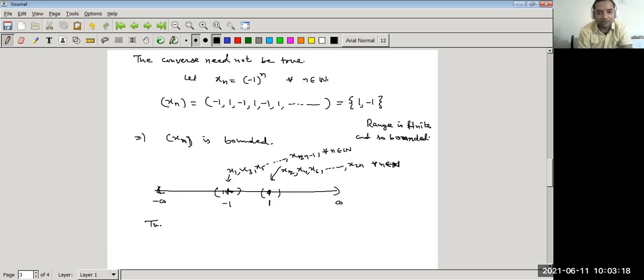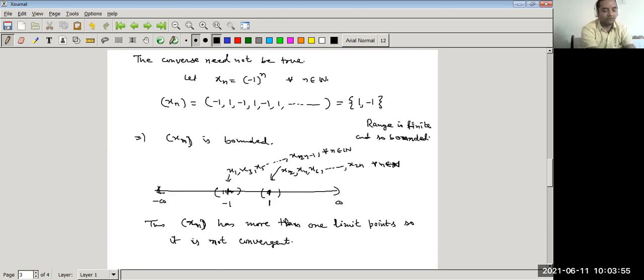Thus the sequence xn has more than one limit point, so it is not convergent.